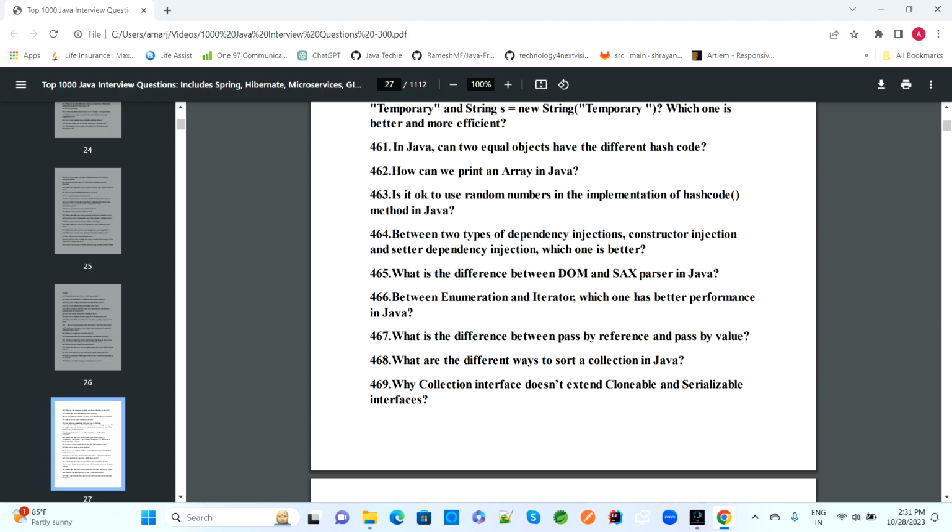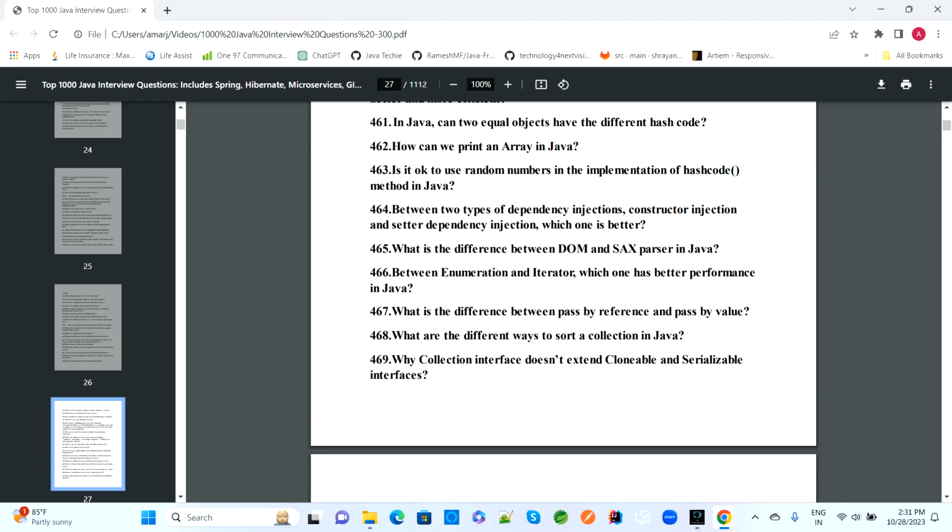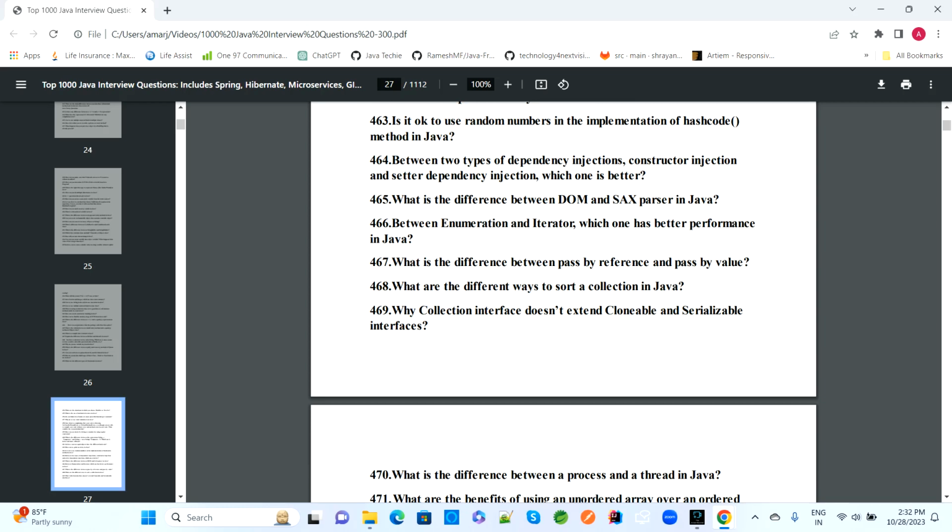Between the two types of dependency injection, constructor injection and setter injection, which one is better? What is the difference between DOM and SAX parser in Java? Difference between Enumerator and Iterator. Which one is better for performance? What is the difference between pass-by-value and pass-by-reference?